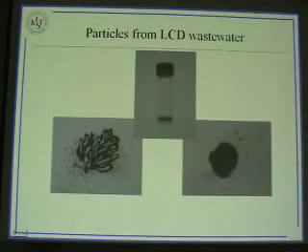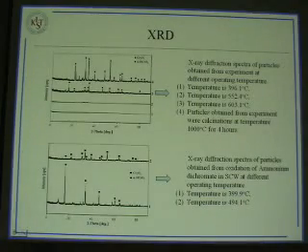And this is the picture of the particle that we got from the LCD wastewater. We want to know what it is, so we try to analyze it using XRD data, the X-ray spectrum data of the particle we obtained in the experiment. In the first condition, at a temperature of 400 degrees, we don't see any kind of real particle here.